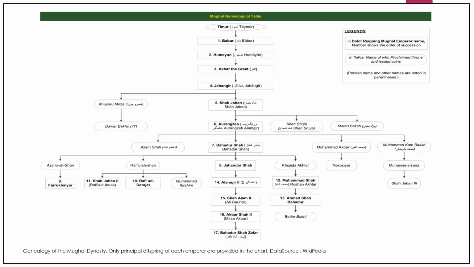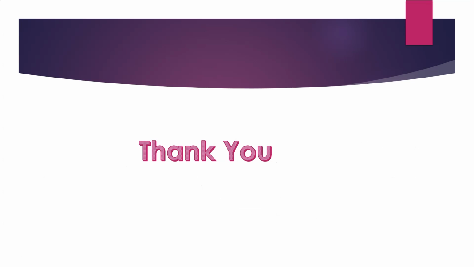From Aurangzeb was Azam Shah, Bahadur Shah I, Muhammad Akbar, and Muhammad Kam Bakhsh. From Bahadur Shah was Azim-us-Shan, Rafi-ush-Shan, Jahandar Shah, and Khujista Akhtar. From Khujista Akhtar was Muhammad Shah, Ahmad Shah Bahadur, and Bidar Bakht. From Jahandar Shah was Alamgir II, Shah Alam II, Akbar Shah II, and Bahadur Shah Zafar. And from Azim-us-Shan was Farrukhsiyar, Shah Jahan II, Rafi-ud-Darjat, and Muhammad Ibrahim. So this is the Mughal genealogy.